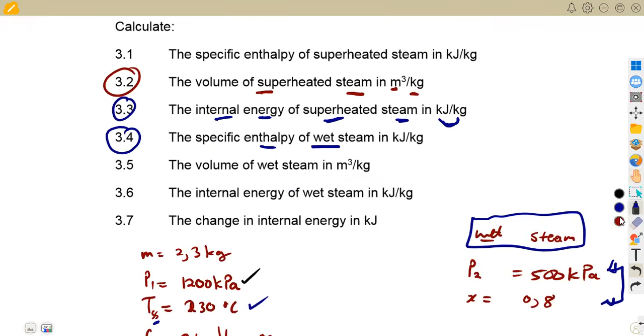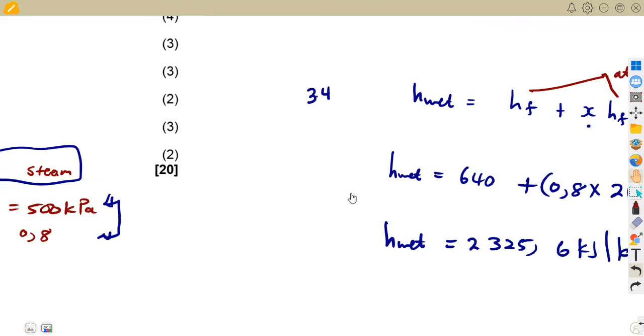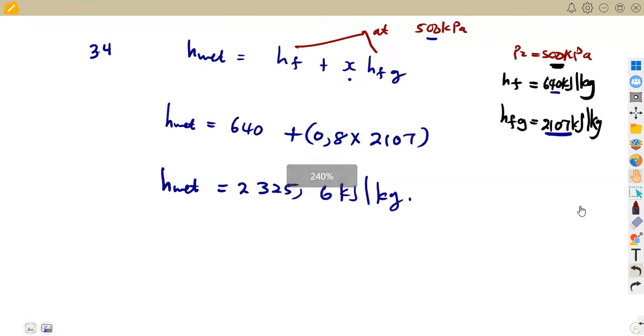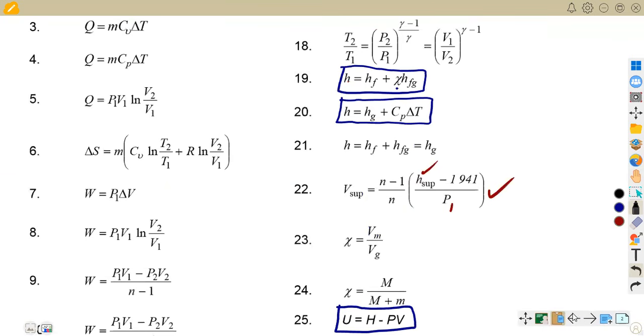Let's move on. Then they are asking for the volume of wet steam in cubic meters per kg. If we are dealing with the volume for wet steam, again, all these formulas we are given. So from our formula sheet, this is 3.5, and we are going to see this formula for the volume of wet steam. This is taken from this formula here: x is equal to Vm over Vg.